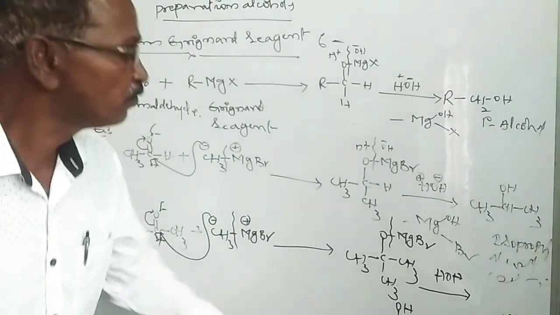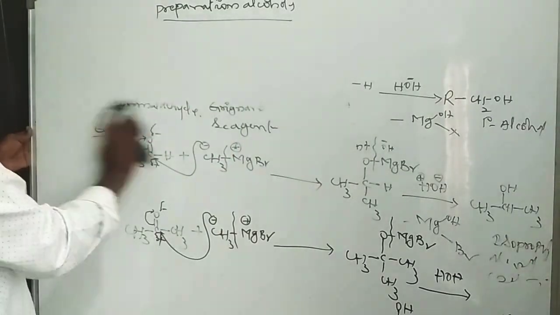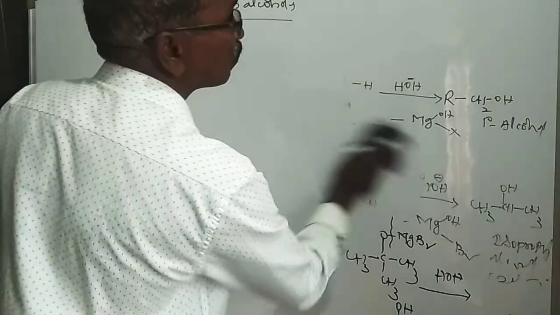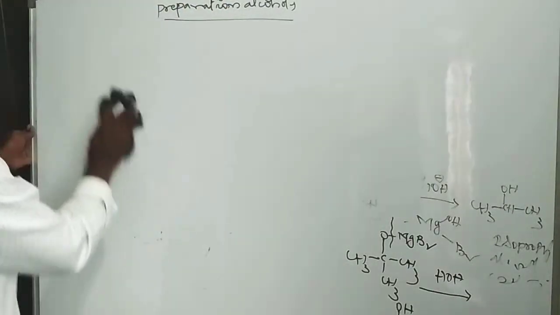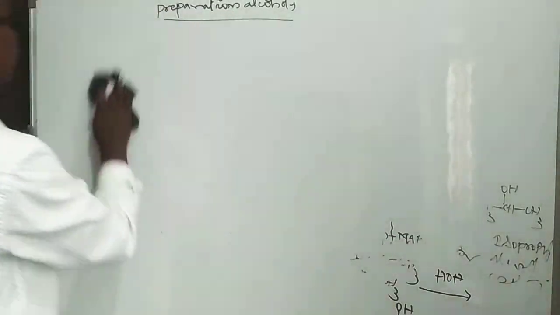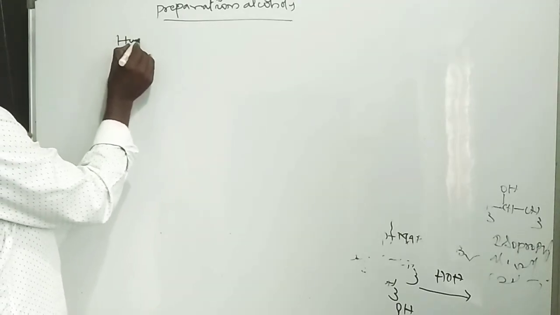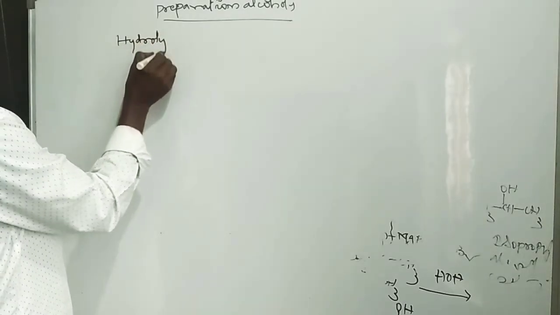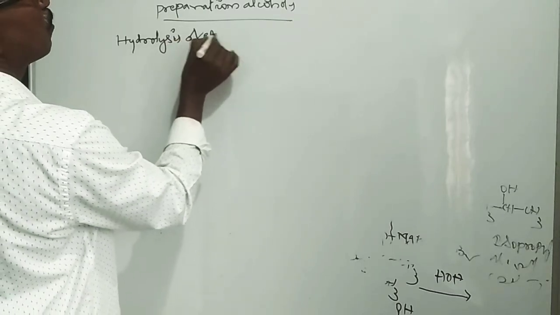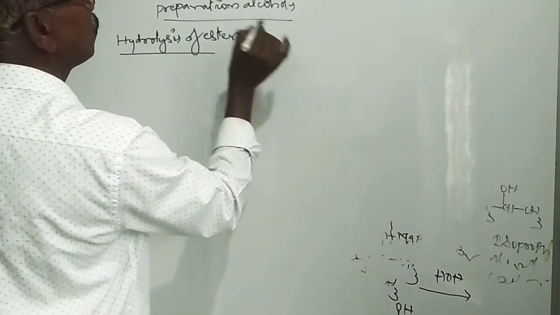Next preparation method, hydrolysis of esters. It is a very simple process.